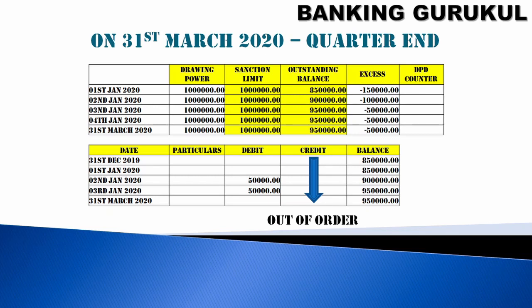On 31st March, when you verify the CCOD account, the start of the quarter is 1st January and the end of the quarter is 31st March. If during these 3 months, 90 days, there is no credit in your CCOD account, then this account will be classified as out of order. Even though your outstanding balance is less than the sanction limit, your account will still be classified as out of order on 31st March 2020.